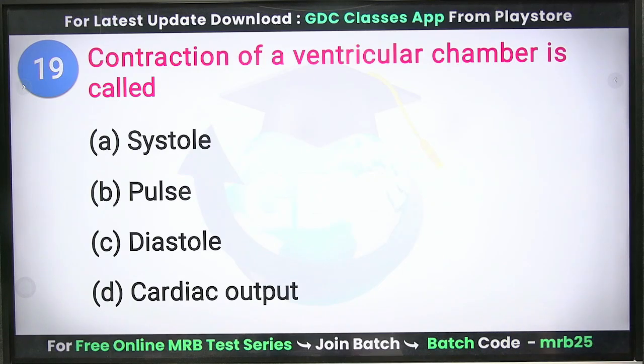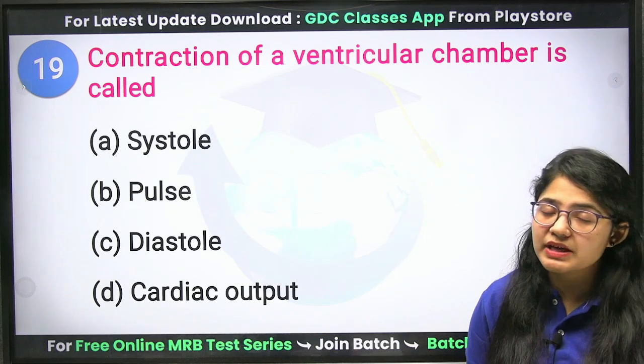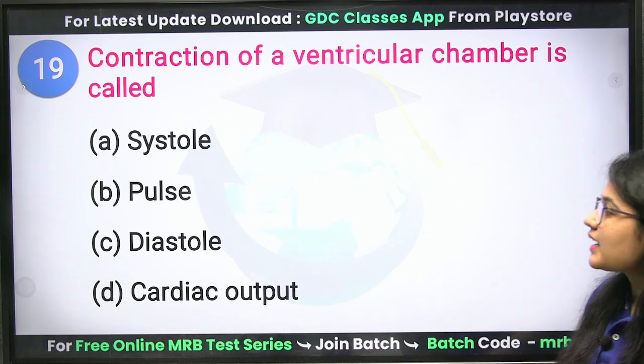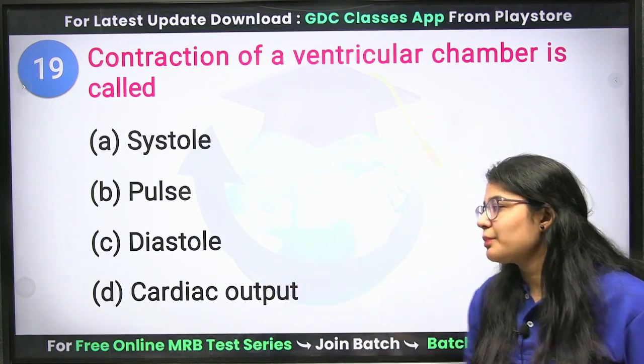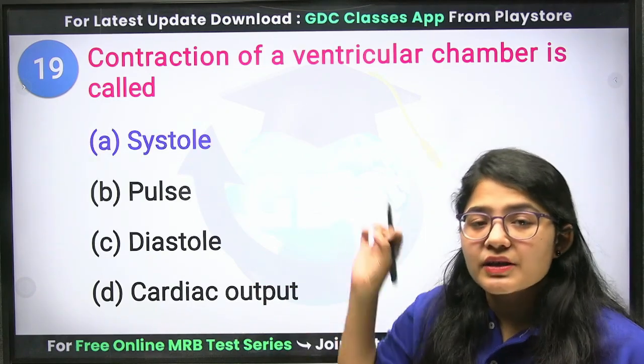Next question. Contraction of your ventricular chambers is called what? That is known as your systole, diastole, pulse or cardiac output. So the correct answer is your systole.